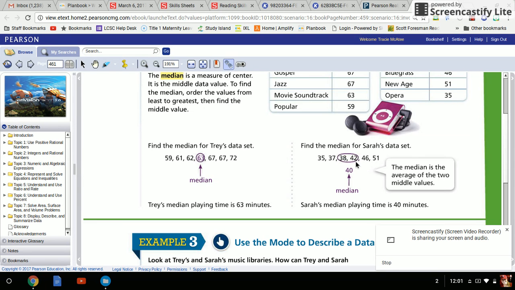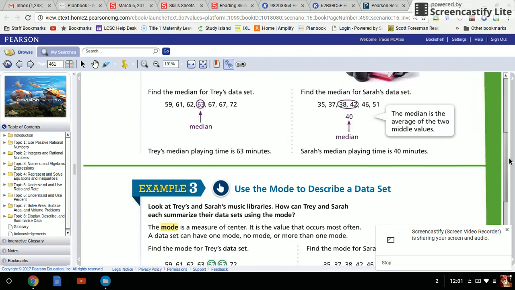And how many numbers did we add together? 2. So you divide the sum by 2. Let me do that real quick on my calculator. 38 plus 42 equals 80, and you divide that by 2, and you get 40. So that was the median for Sarah's data set.